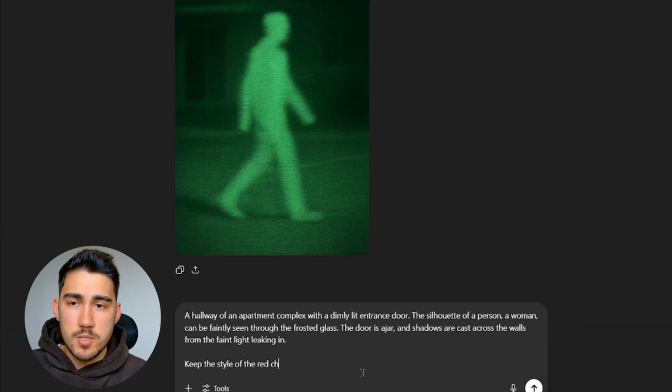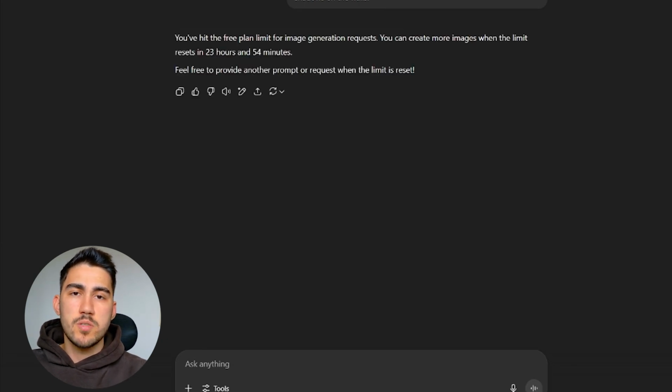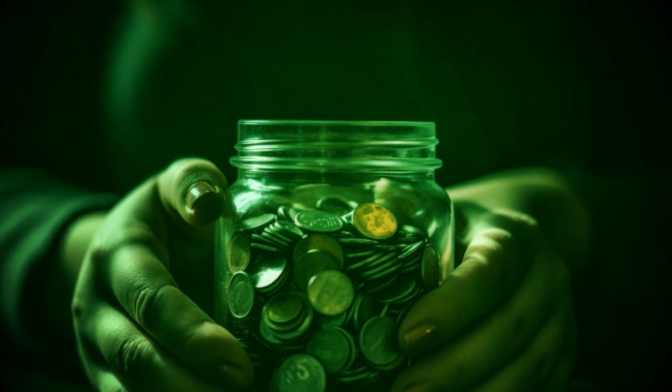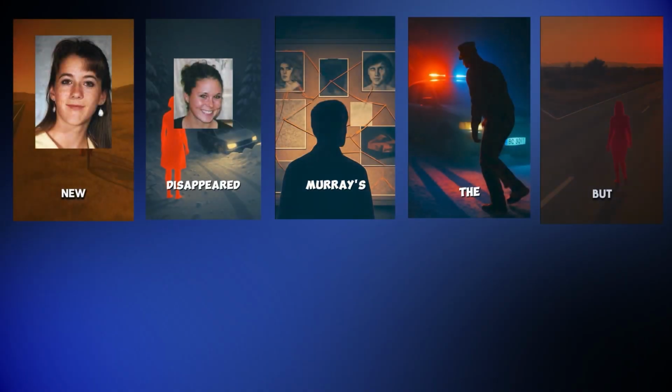If you don't have ChatGPT Premium, this could take a while to create, to be honest. But if you want to do it for free, you can just switch around your accounts because you can create 6 images a day for free. So if you want to save time, I would recommend to buy ChatGPT Premium. But if you want to save money, just do it. So after creating a few images, I got dozens of images that are consistent. I can start creating the videos instantly.